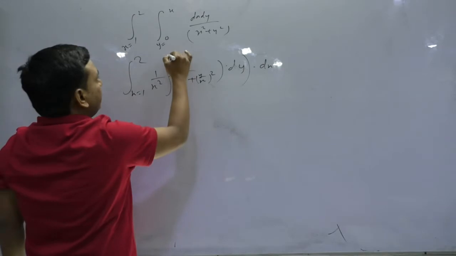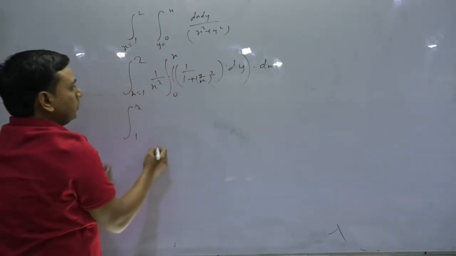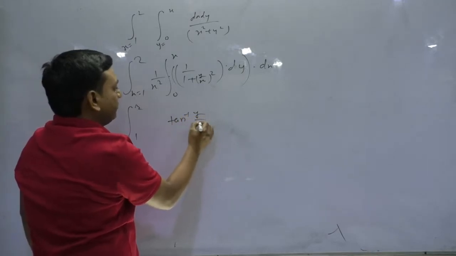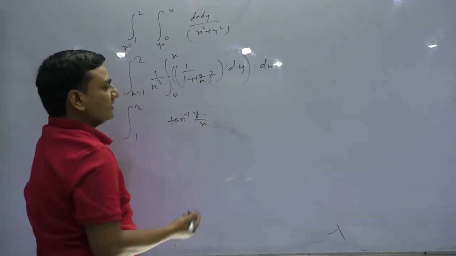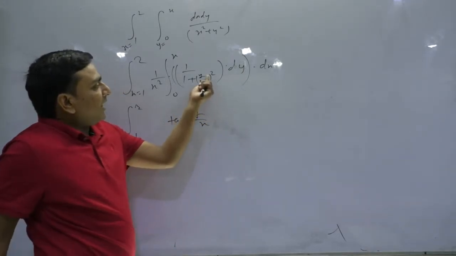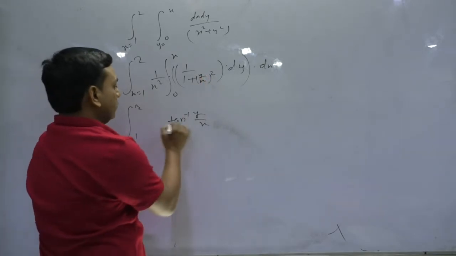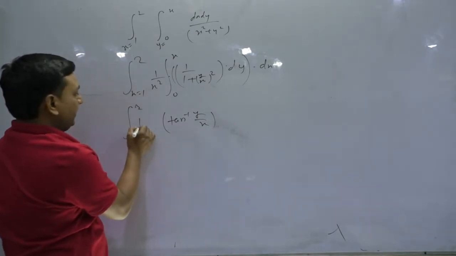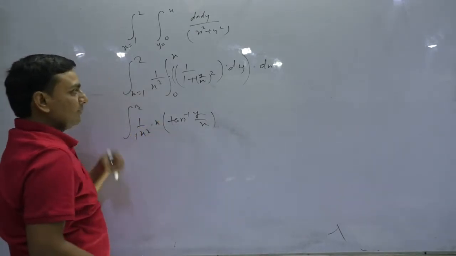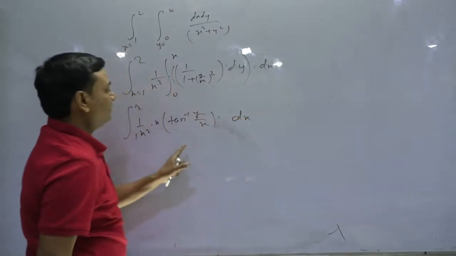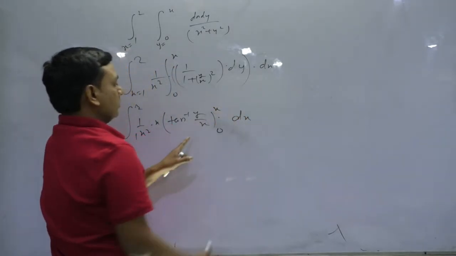For the limit 0 to x, this is tan inverse y by x. Integrating with respect to y gives 1 by x, which we divide by, so x comes above. So this is converting into x, and you take the limit 0 to x.